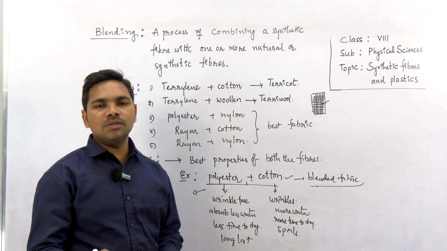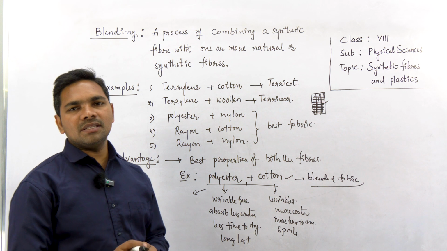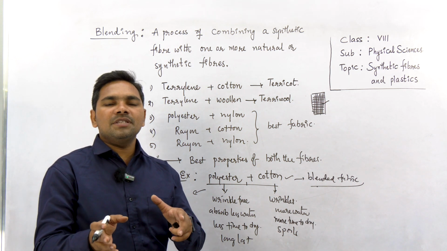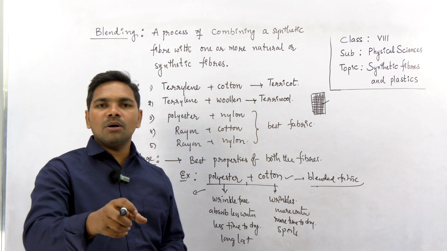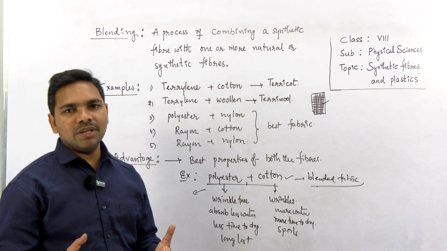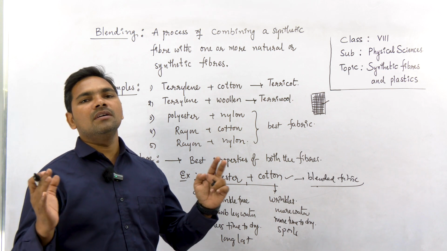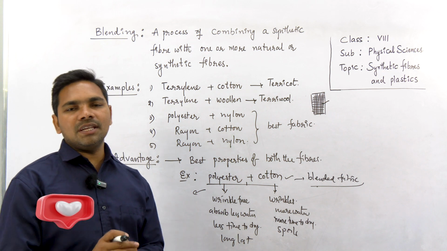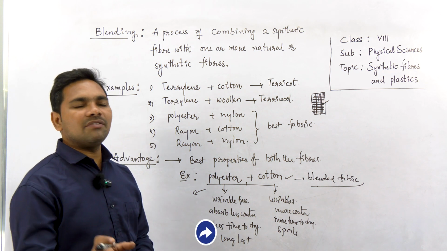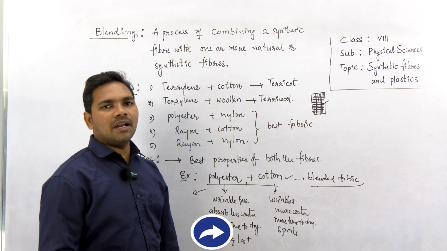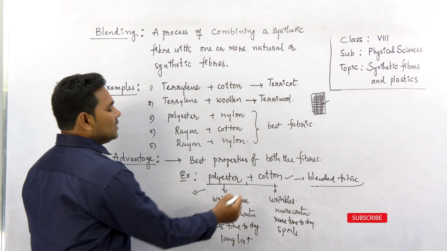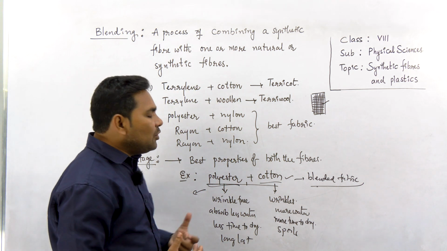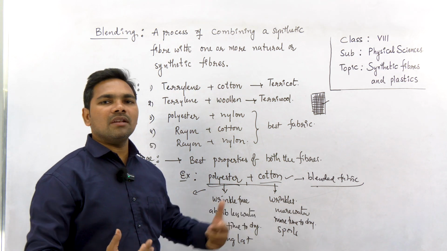Whenever we purchase clothes, we used to take a bigger size if it is completely natural, because fabrics made of natural fibers absorb water and they shrink, right? The size of the particular cloth, when you purchase, after washing, its size decreases. It's called shrinking. Generally natural fibers like cotton undergo shrinking. But when cotton is mixed with polyester, it doesn't shrink, right? And you feel more comfortable because cotton is added.